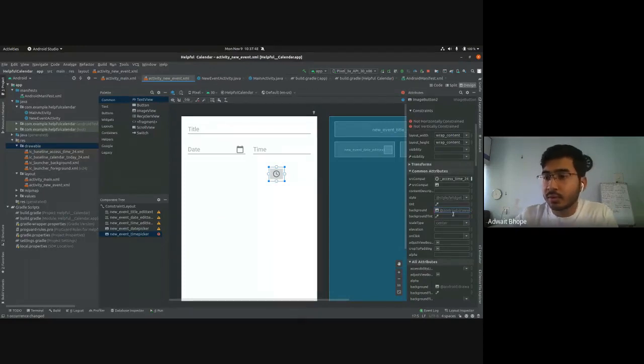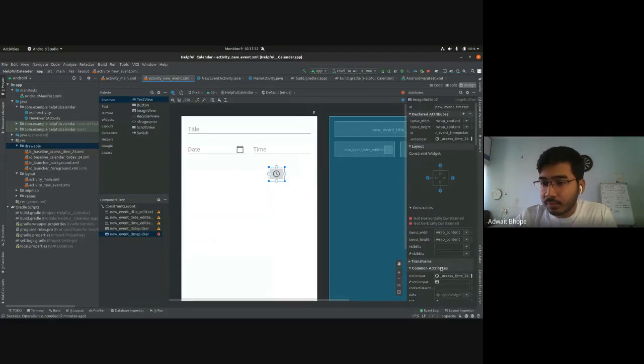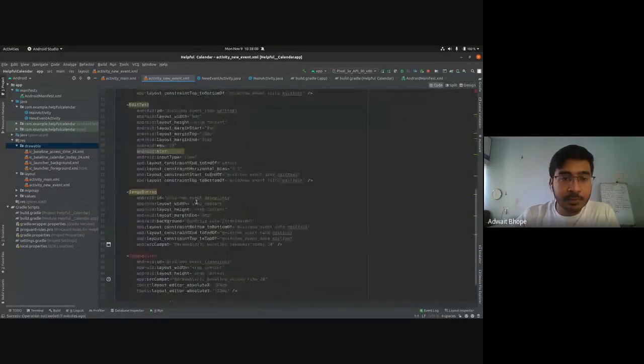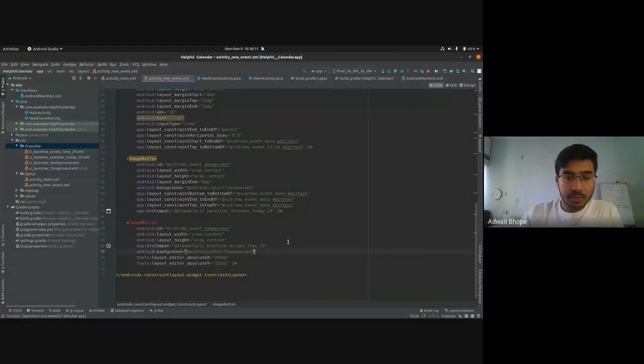Okay, I don't know why it is not visible. Okay, I'll do it through XML. I don't know why it is not visible. If you are not facing this error, don't worry about the XML. You can do it using the design editor.